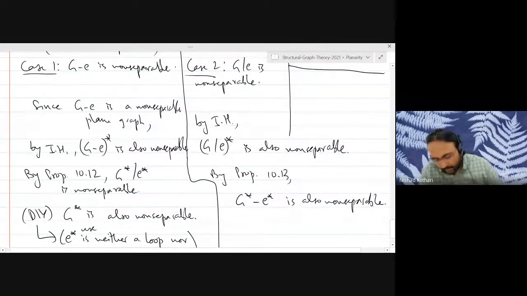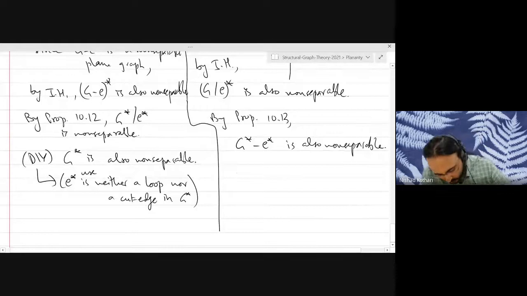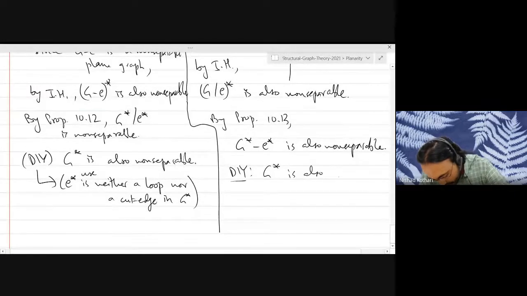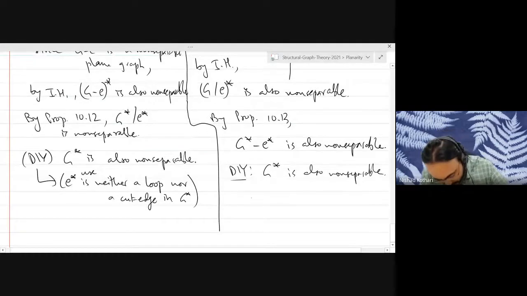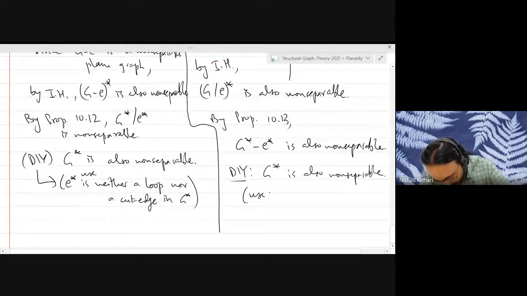So what are you doing? You are just deleting one edge, and that edge is not a loop. So you put that edge back, and you cannot lose non-separability by adding an edge that is not a loop. Right? So do it yourself. G star is also non-separable. And you use the fact that E star is not a loop in G star.